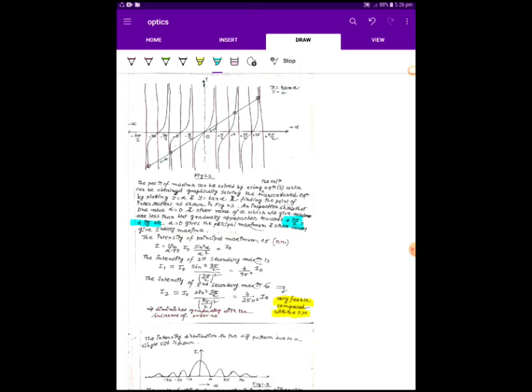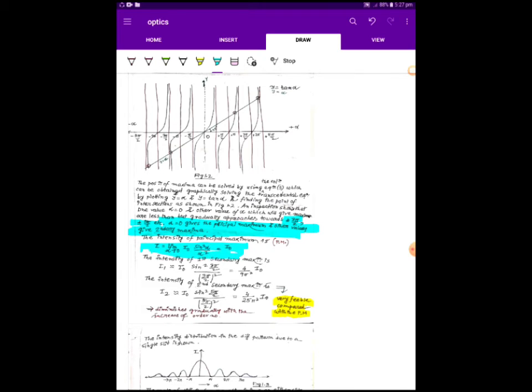Here alpha equal to 0 is excluded because it gives the principal maximum, and the others give the secondary maxima. Alpha equal to 0 means the principal maximum. The intensity of the principal maximum will be I equal to the limit as alpha tends to 0 of I naught sin square alpha by alpha square.